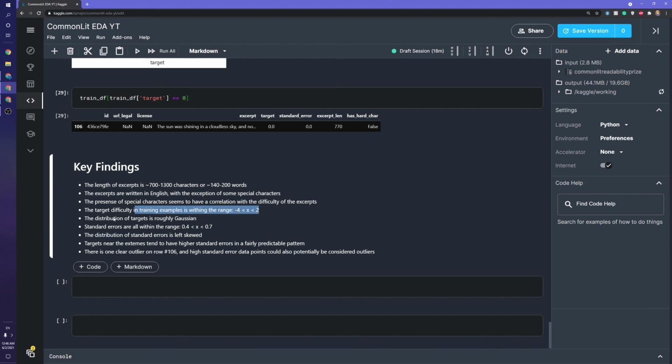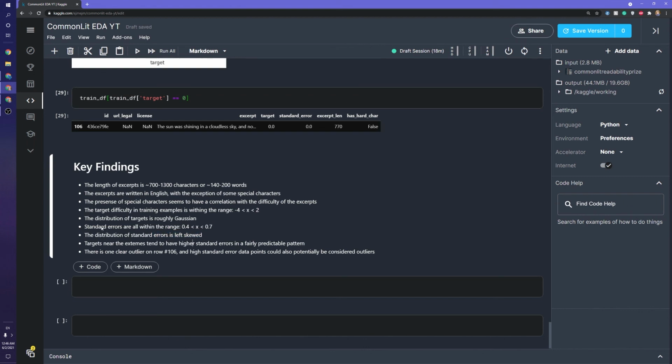Most of the targets follow a roughly Gaussian distribution, which means around the edges we have fewer training samples. The standard errors are all within the range of 0.4 to 0.7. That's probably for the better. None of them are way too out there. The distribution of standard errors is left skewed, in case we can abuse that.